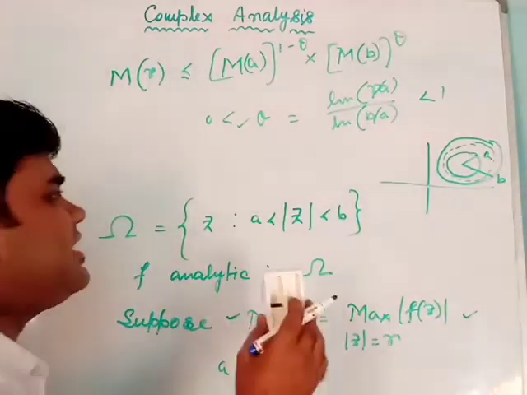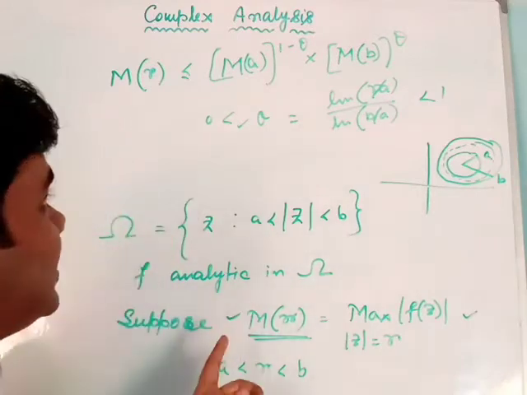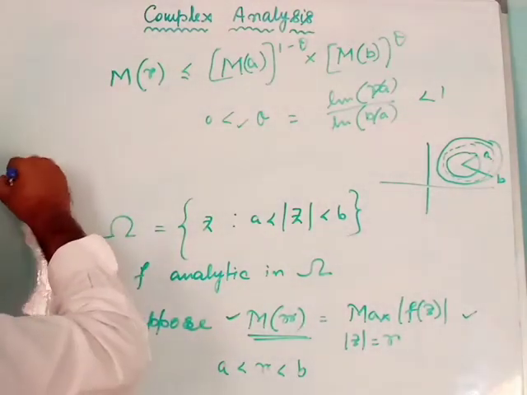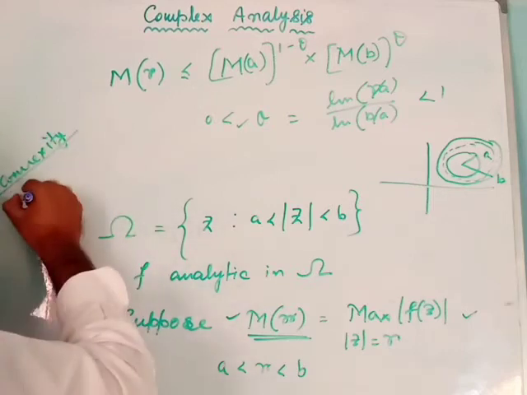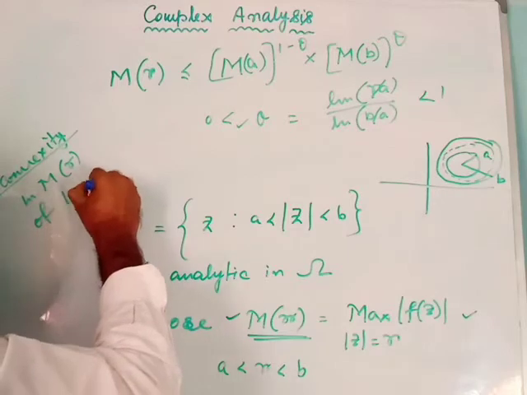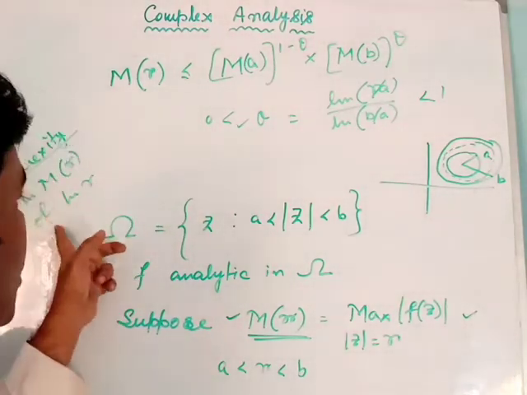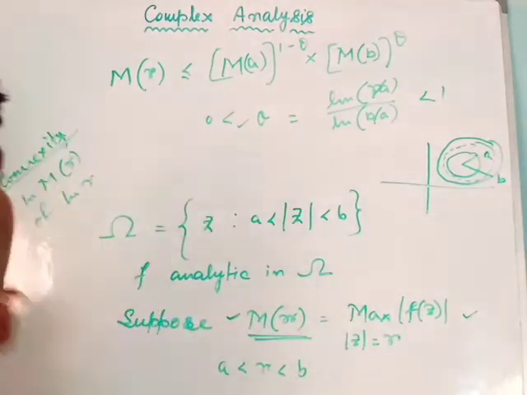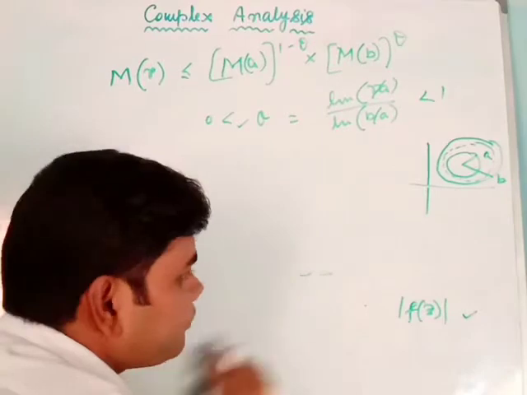Now we can also say this Hadamard's three circles theorem is the convexity assertion of the function ln M(r) in ln r. So I can say that ln M(r) is a convex function of ln r. How will this happen? It will happen like this.